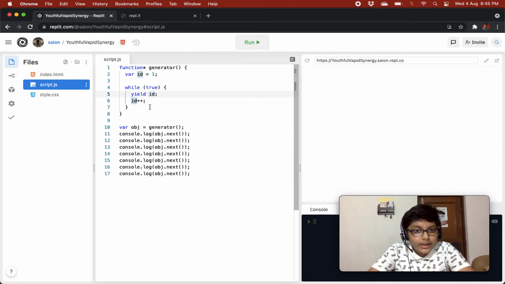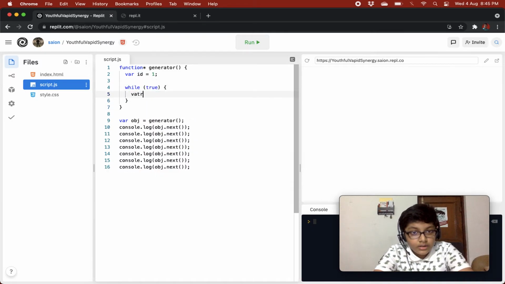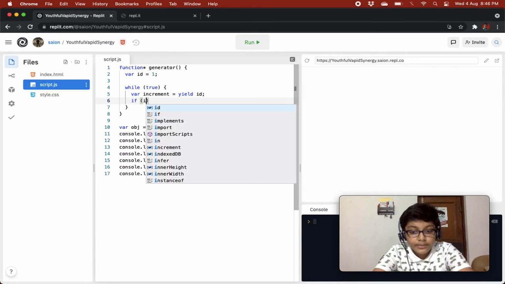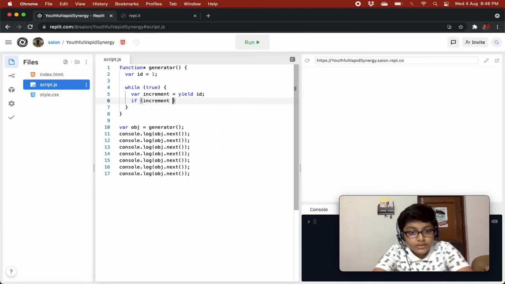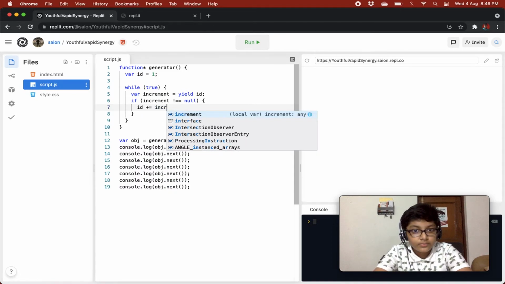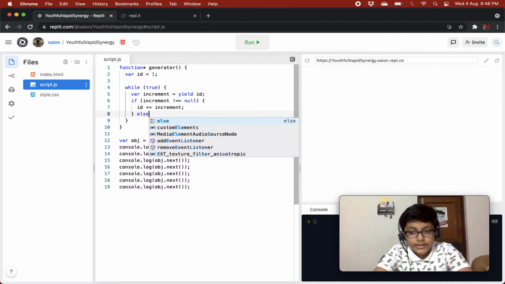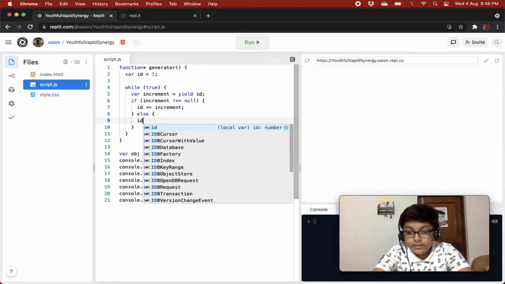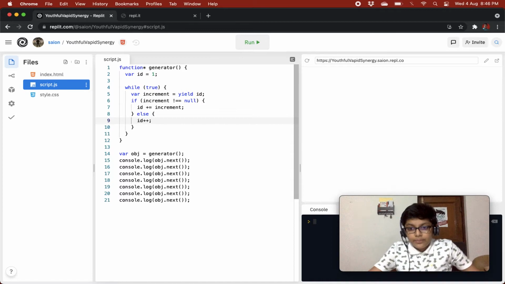Instead of just yielding the id over here, we can create a variable increment, and we'll yield the id, and we'll check if increment is not equal to null, then id plus equals increment, else id plus plus. So what is happening over here?